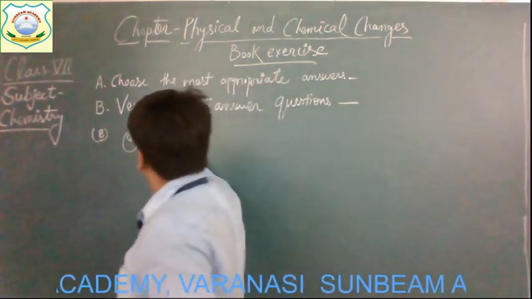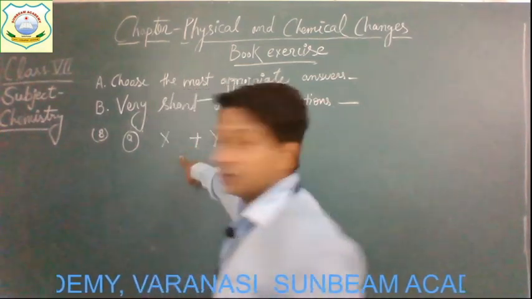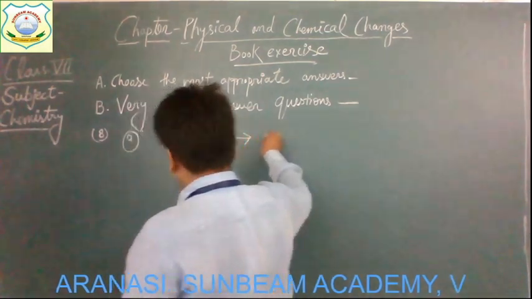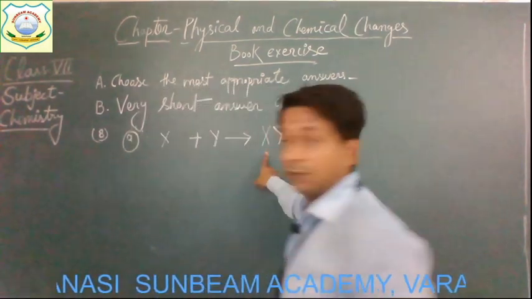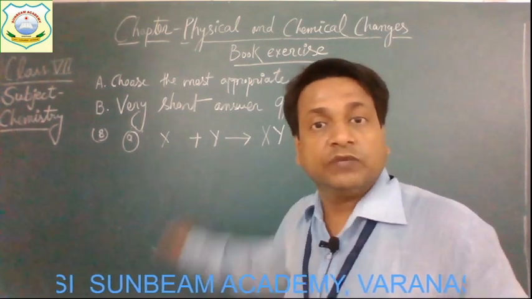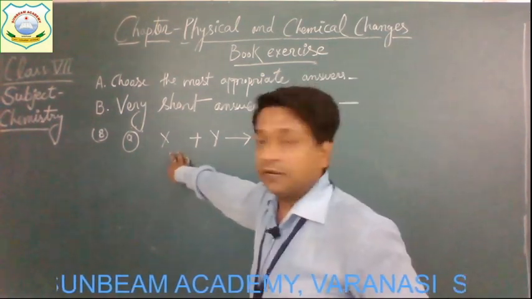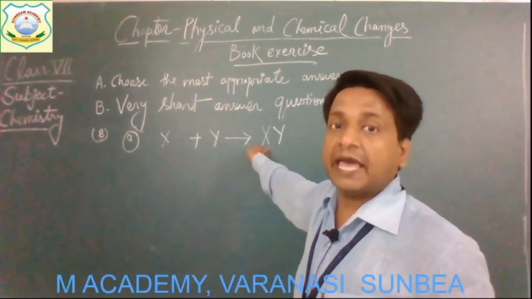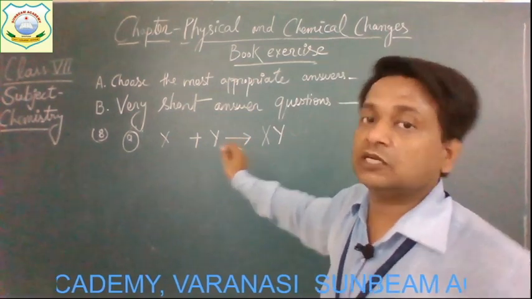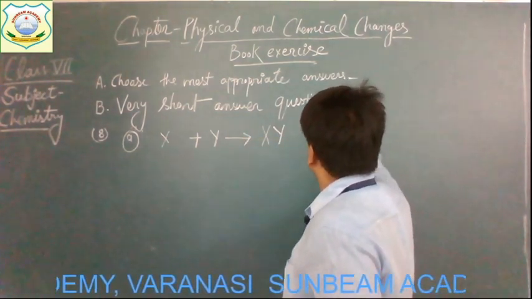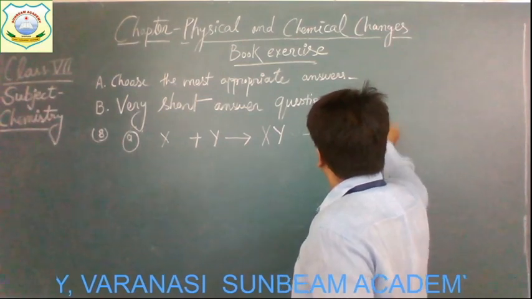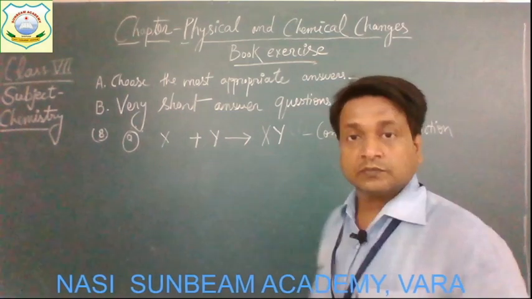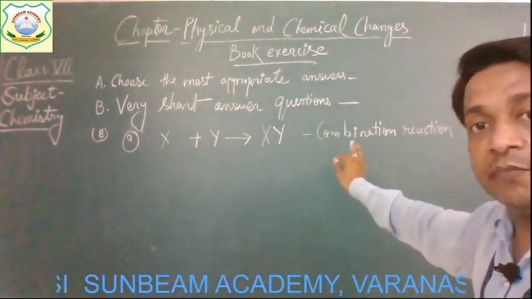A is X is going to react with Y and forms a product that is XY. So which kind of reaction is it? These two different substances or reactants are going to combine to form XY. So this will be the combination reaction. Okay children, get it?